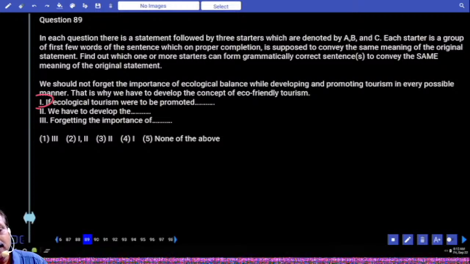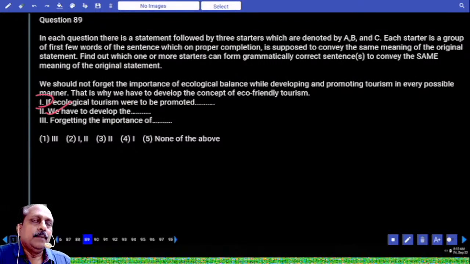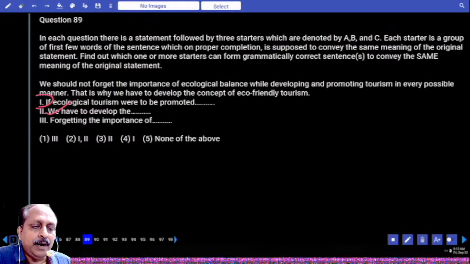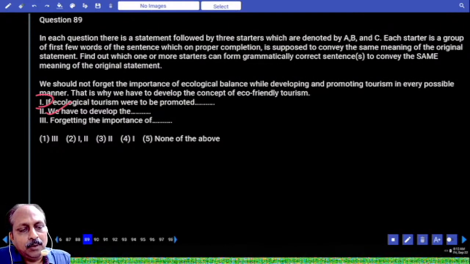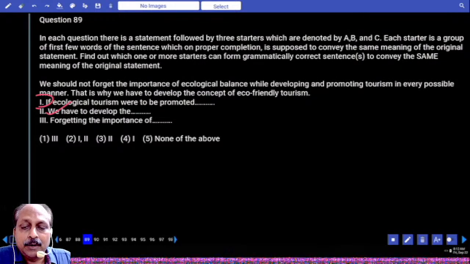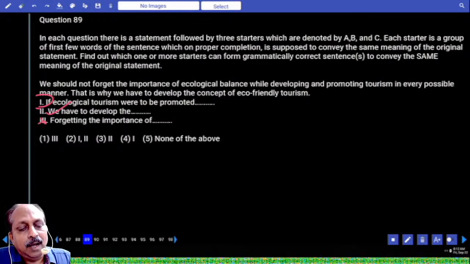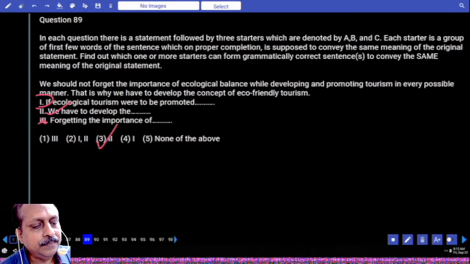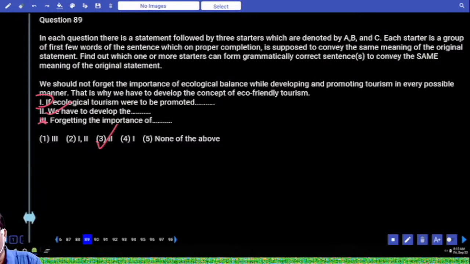Why should we do that? To keep in mind the importance of ecological balance, we have to do that. So you can consider the second option. We have to develop ecotourism. Why? To protect the environment. Forgetting the importance, no, it is not about forgetting the importance of ecological balance while developing and promoting tourism, then you cannot connect the second sentence. Based on that, what is the answer? Second option is, which one is that? We have to develop. Second option is the answer.